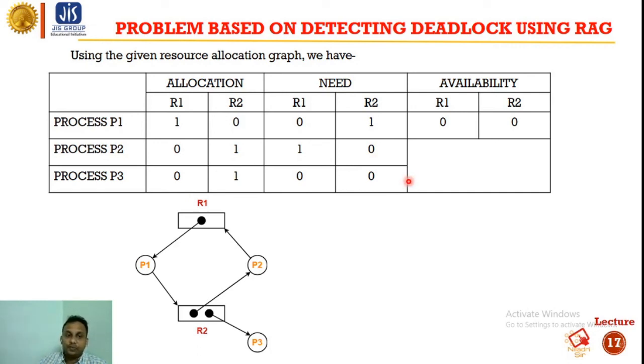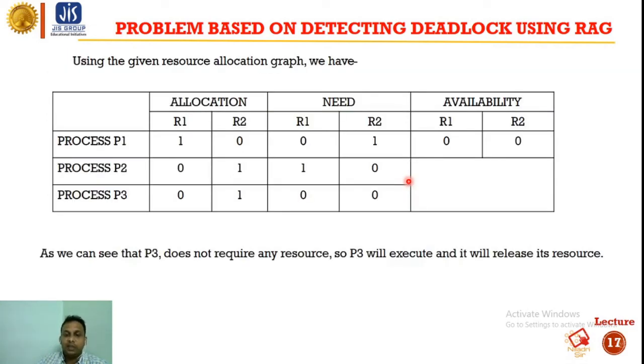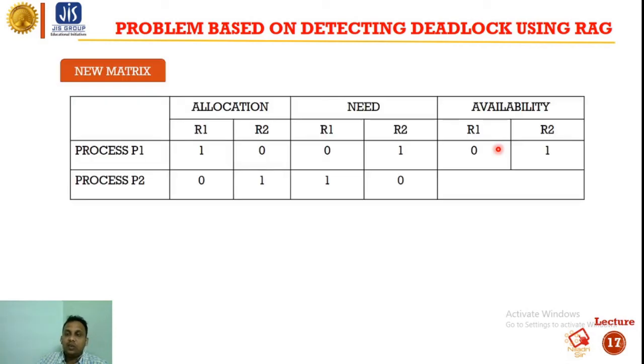Okay, so P3 does not require any resources, so we can easily execute the P3 process. Okay, so after completing the P3 process, it will release its resources. Okay, so it will release one R2 resource. Okay, so the new R2 resource count will be 1 from 0. Okay, so the new available matrix is R1 0 and R2 1.